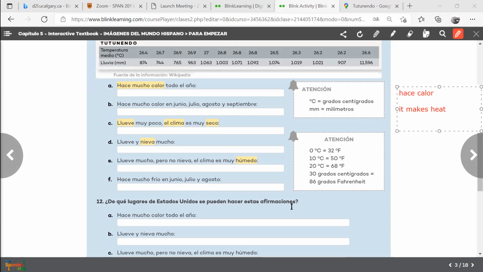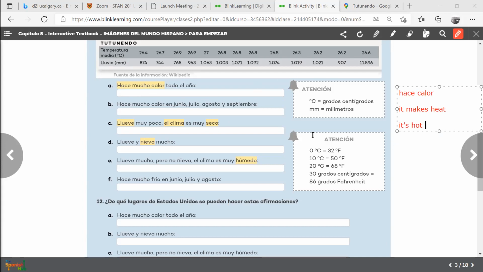This is literal, but the actual translation is it is hot. So hace calor means it's hot. If you see it literally, which nobody thinks of, it says it makes heat. So they're asking us here, hace mucho calor todo el año. So it's very hot all year long.